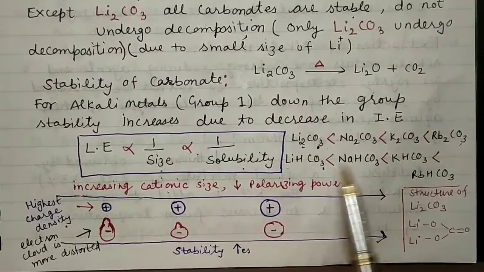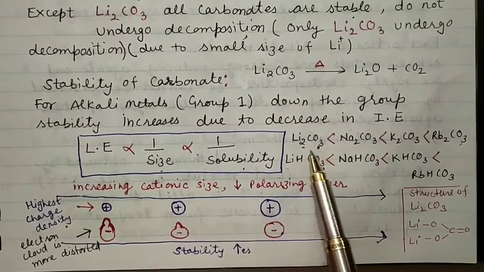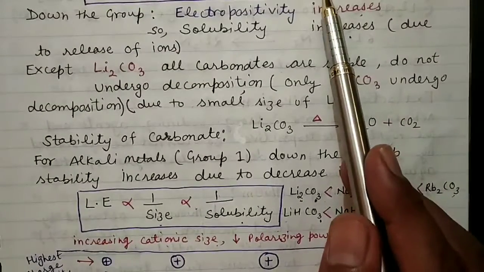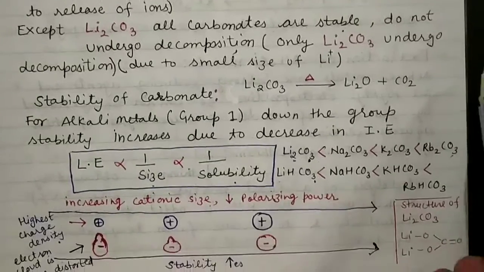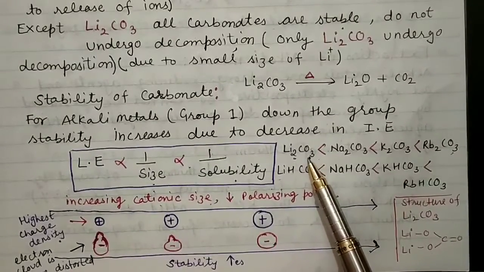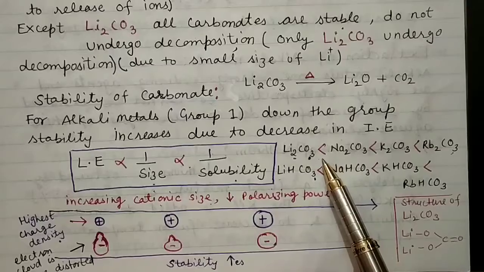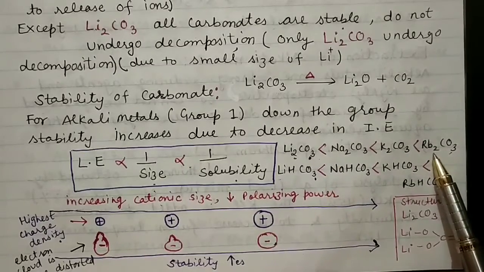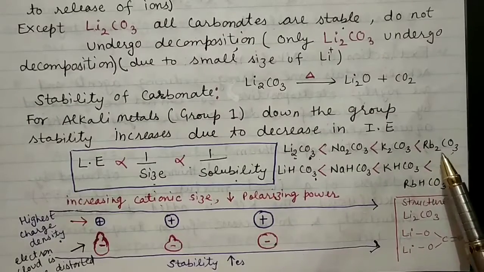So here you can see the stability of the carbonate. We have already discussed that the stability of carbonate is directly proportional to size. As the size increases, lithium carbonate has a small size, that's why it will have the least value of stability, and rubidium will have a higher size in comparison to lithium.